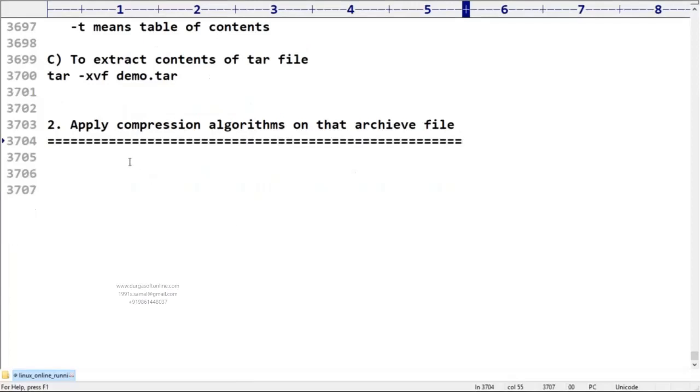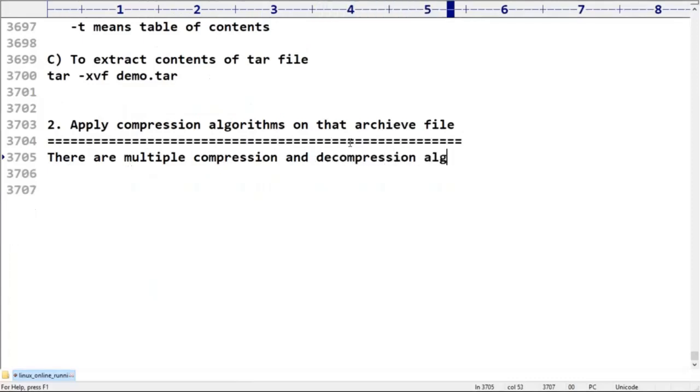Sir, there are multiple compression and decompression algorithms available. Okay, one is gzip. What is the first one? Gzip.